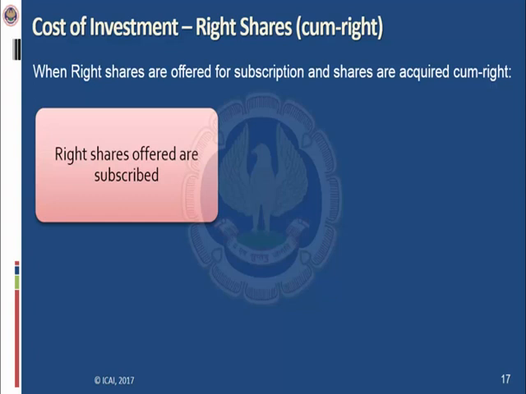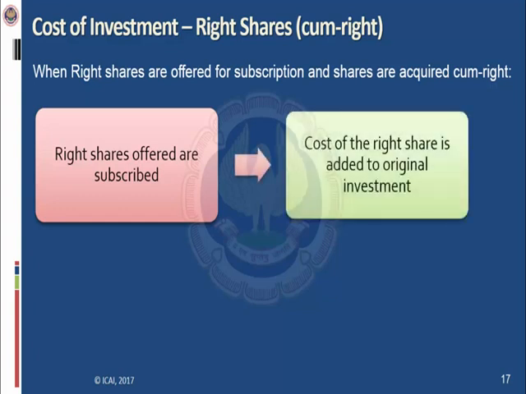So A is entitled to subscribe 100 right shares, 100 additional shares. So again, repeating my example, original holding is 100 multiplied by 10, 1000. The rights are given at 1:1 at a discounted price of 8 rupees, so 800. So in this case, the cost of the right shares is added to the original investment. So the cost of original investment is 1800 for 200 shares.